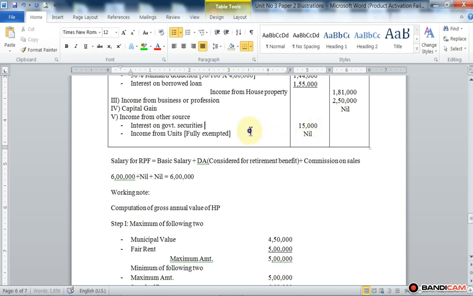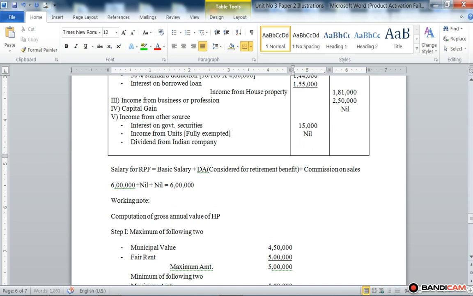Dividend from Indian company is also fully exempted from tax, nil.